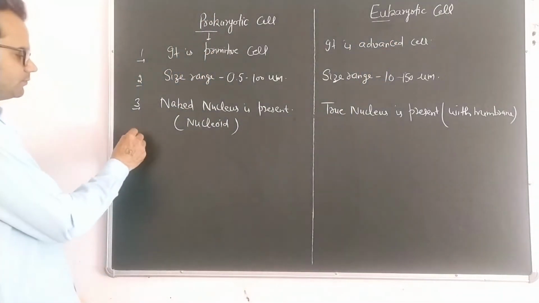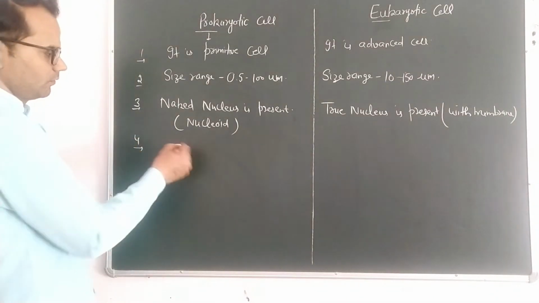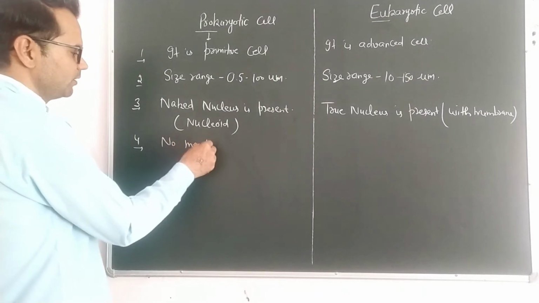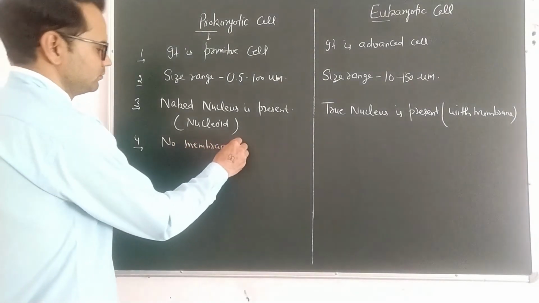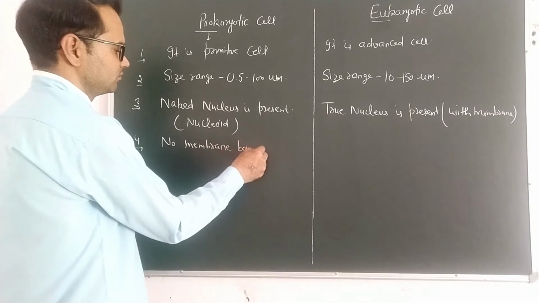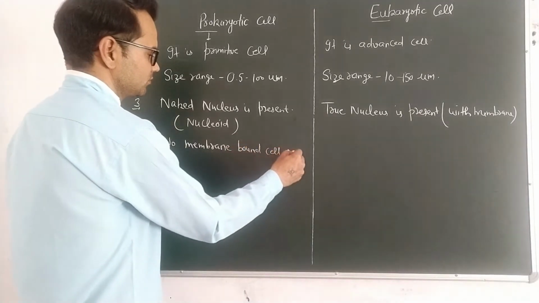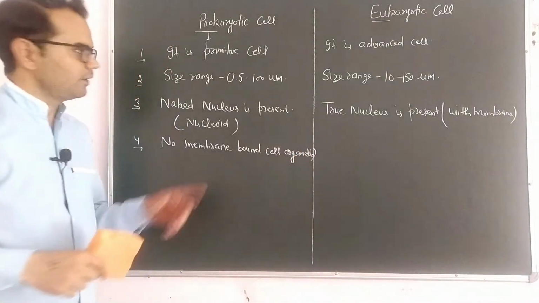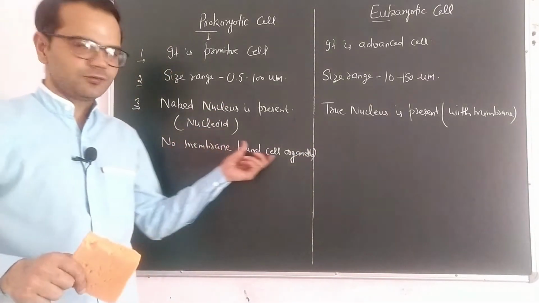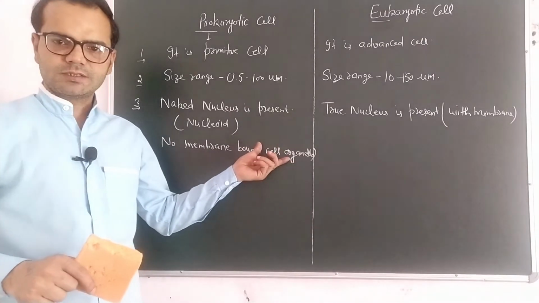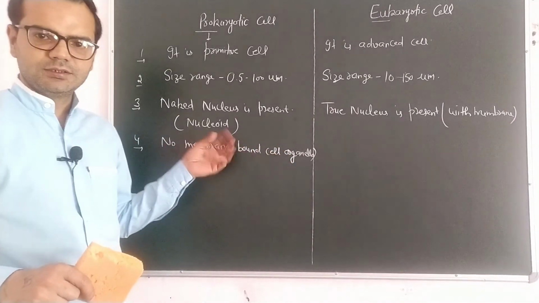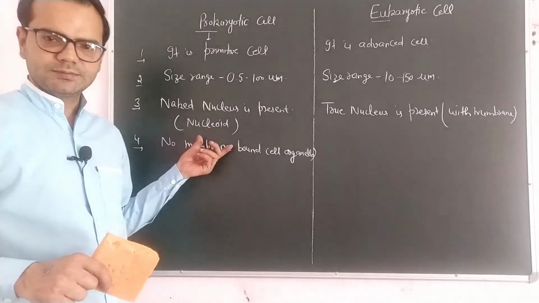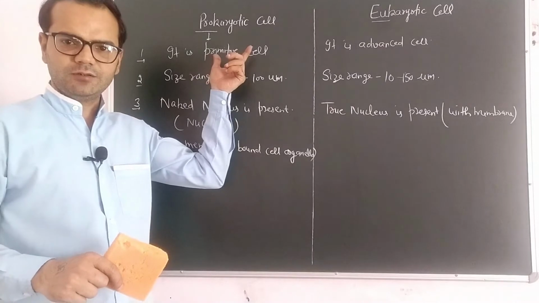Fourth difference is no membrane bound cell organelles. In prokaryotic cell there are no membrane bound cell organelles. Membrane bound cell organelles are mitochondria, chloroplast, endoplasmic reticulum, Golgi bodies. They all are absent in prokaryotic cell.